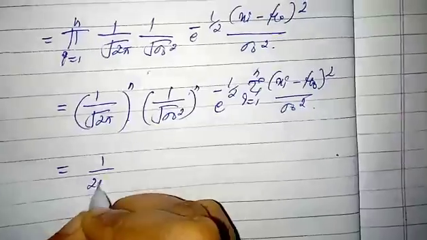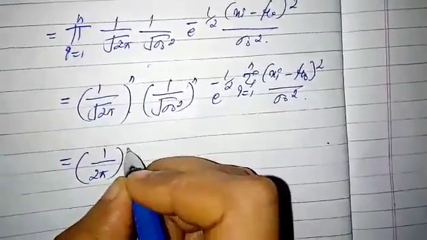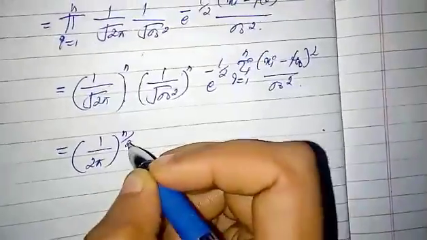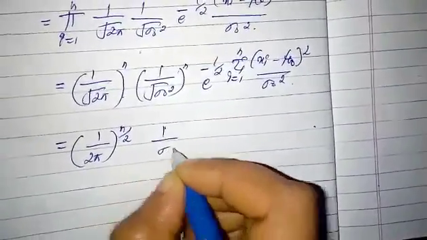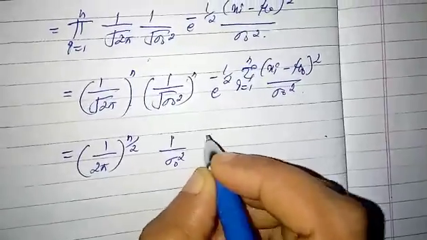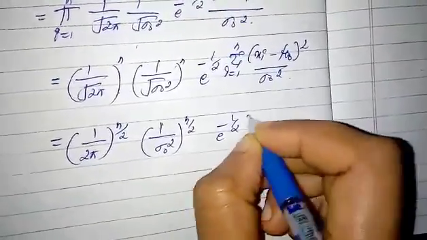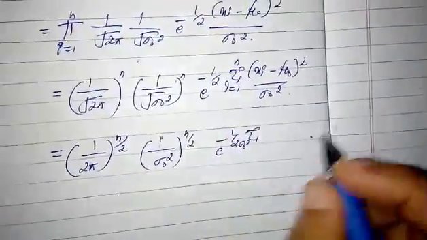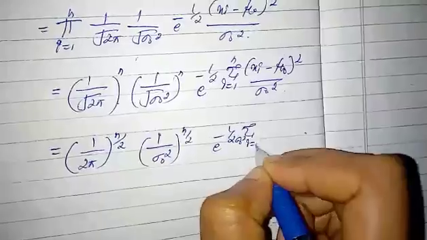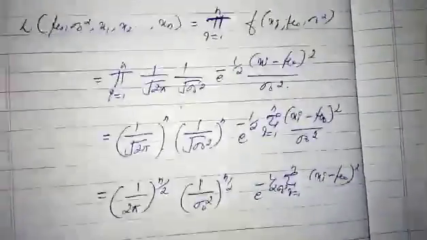We can write this term as 1 by 2 pi power n by 2, taking the square root outside, and here also the square root. Then you can write it as 1 by sigma naught square power n by 2, then e power minus 1 by 2 sigma naught square summation i equals 1 to n of (xi minus mu naught) whole square.